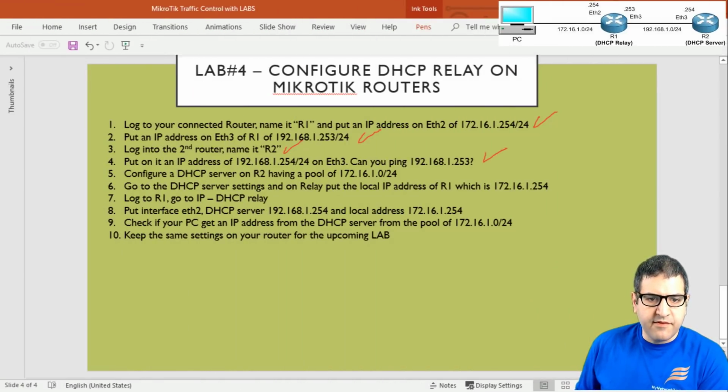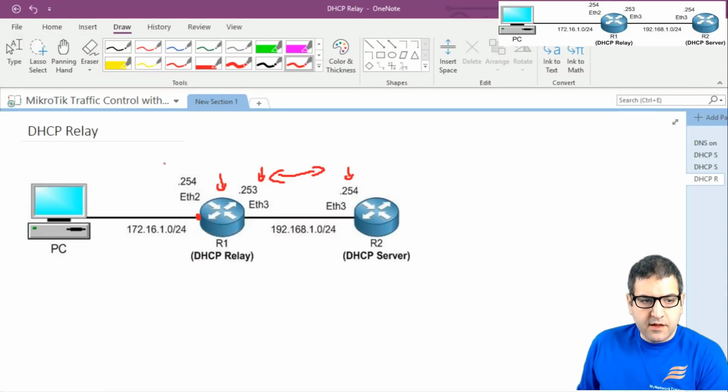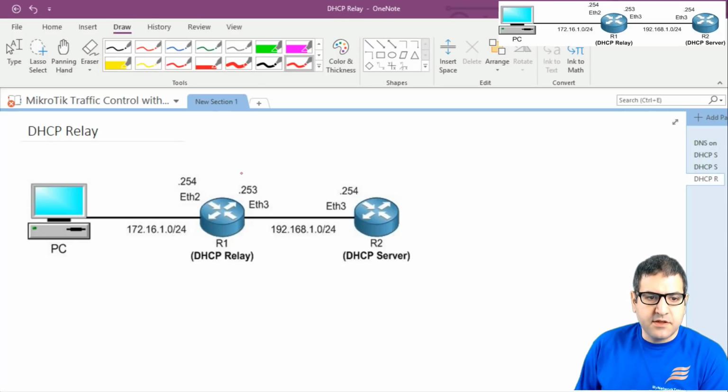Now, port number 5. We have to start now configuring the DHCP server and the DHCP relay. Configure a DHCP server on router 2 having a pool of 172.16.1.0. So we go back here to the picture, and let me remove this. Okay, so what we have done now, we have just put IP addresses as it is on the picture. And now we need to configure the DHCP server here, because that's the DHCP server. And it's going to be on Ethernet 3 because that's the one connected to router 1.